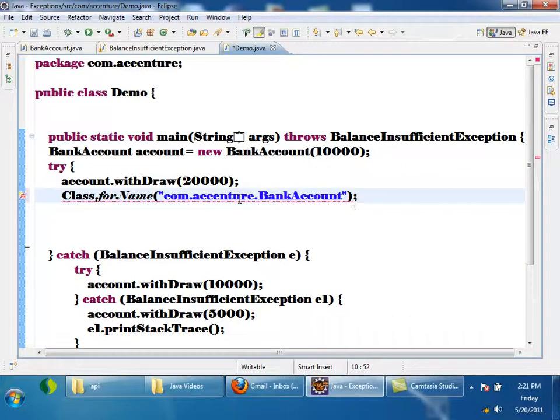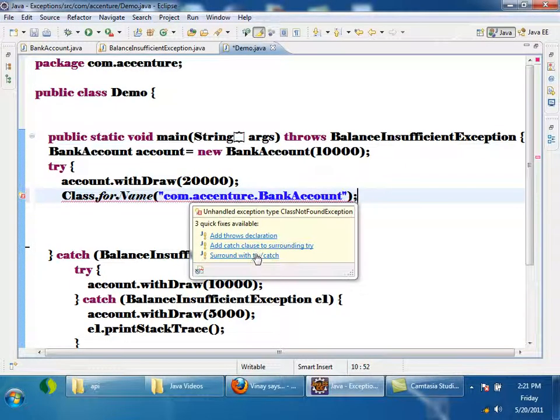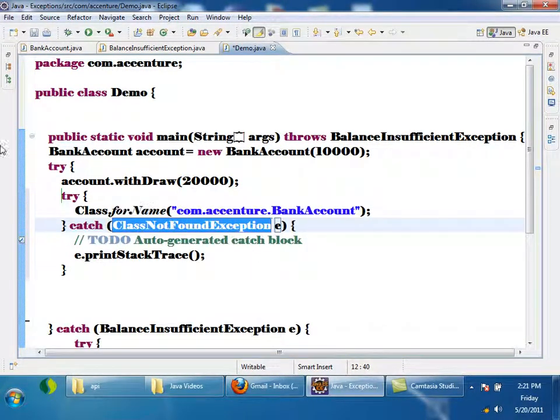Now I'll add a try-catch. Inside this try, again I have a try. What is this exception? ClassNotFoundException. Right, now you might be getting a clear idea. What is the purpose of declaring exceptions? Because the forName method declares that it throws ClassNotFoundException, I got a compiler error and I am able to handle it. Okay.